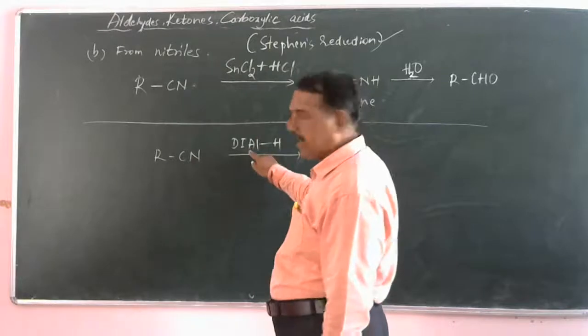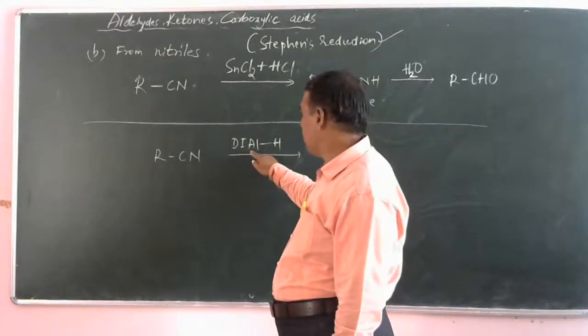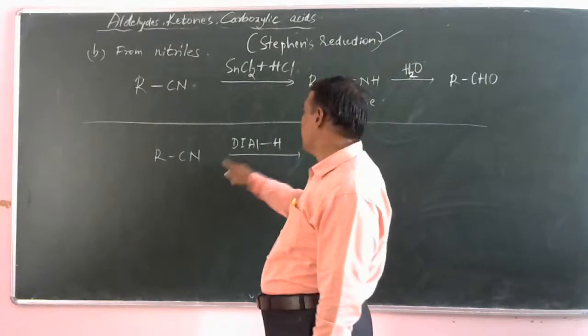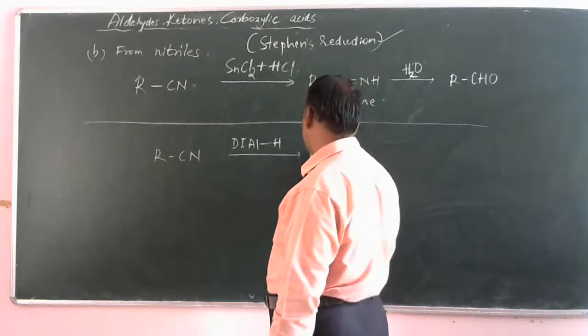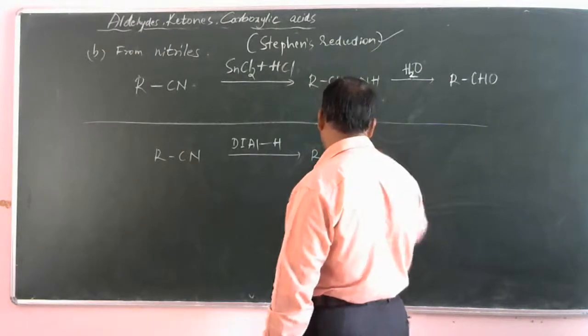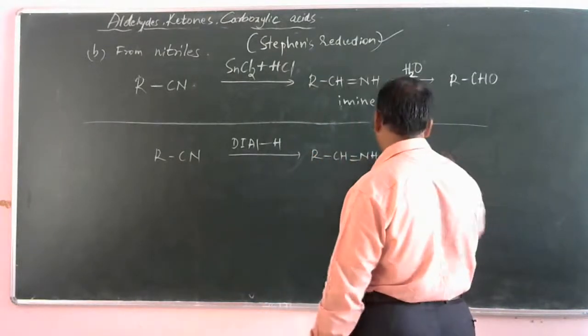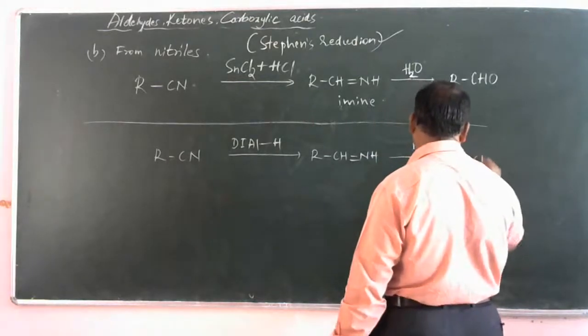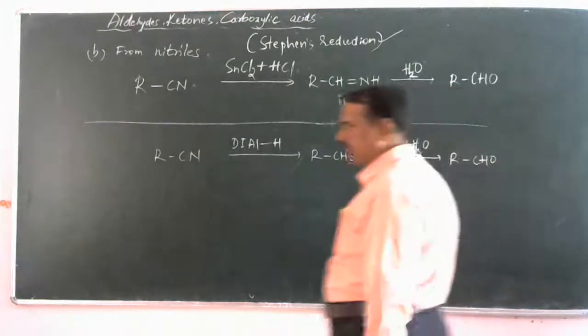If this is the reagent, again on reduction, we will get the imine, RCH double bond NH. Again on hydrolysis, we will get RCHO. Understood?